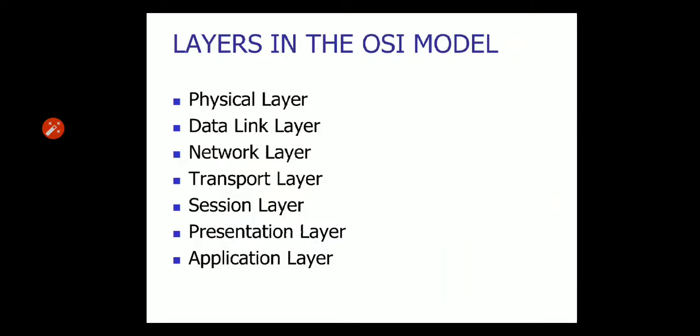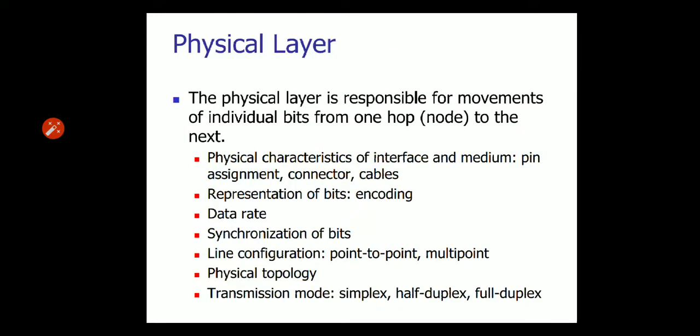Now we see the details of the OSI model. So first, the physical layer. What is the physical layer? It is responsible for the movement of individual bits from one hop, meaning one node, to the next node. So hop to hop communication happens at the physical layer.